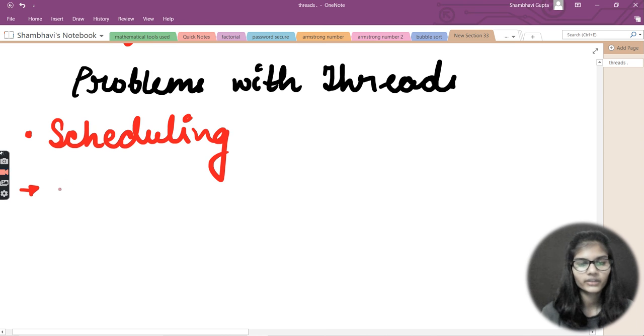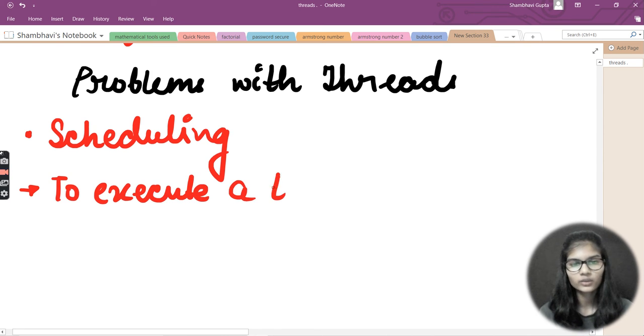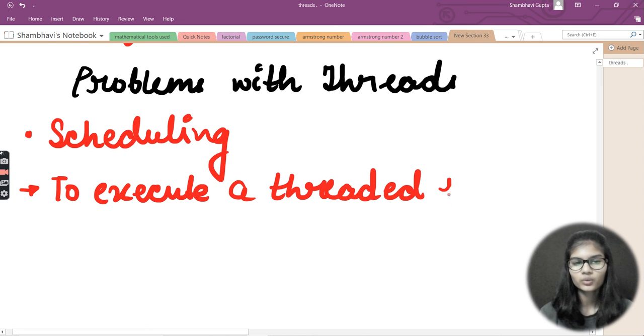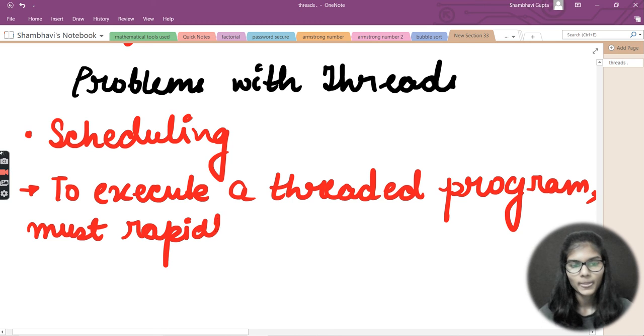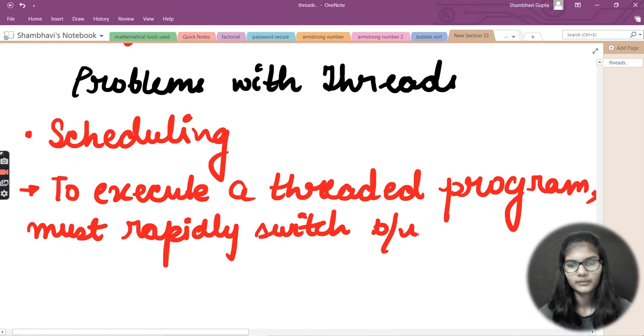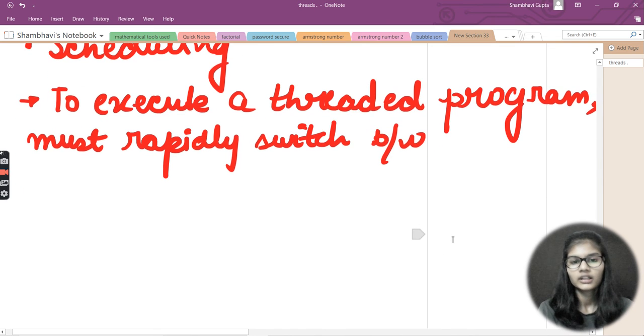Here I can write: to execute a threaded program, one must rapidly switch between threads.